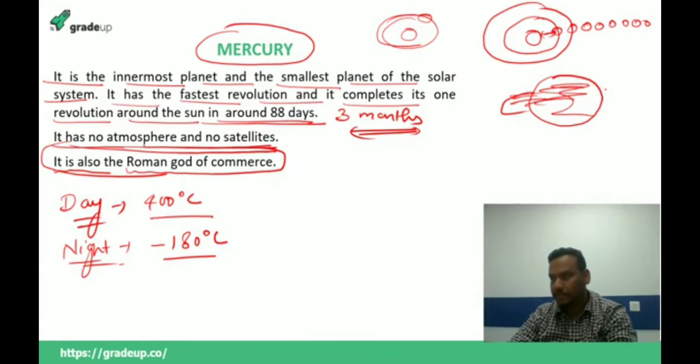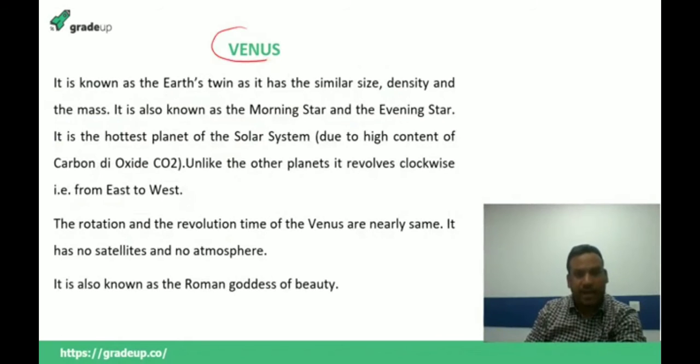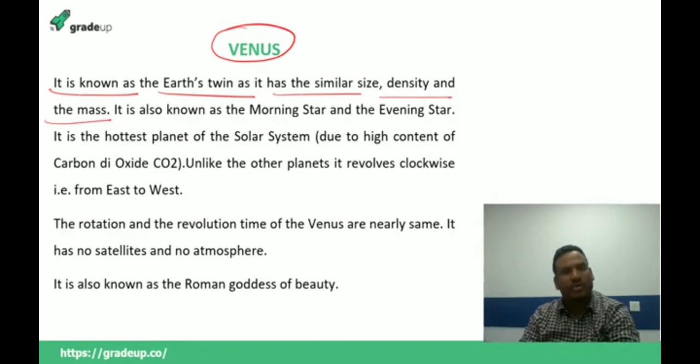Clear? Clear to all of you, my dear students? Okay, that's very fine. Now, after Mercury, we have Venus. Let me tell you that it is known as Earth's twin. It has similar size, density, and mass to the Earth. So that is why it is known as Earth's twin.